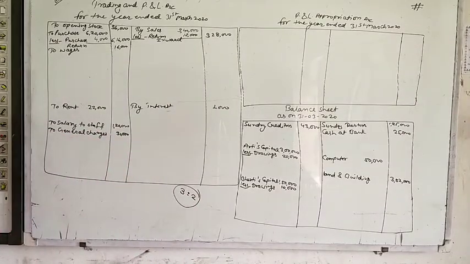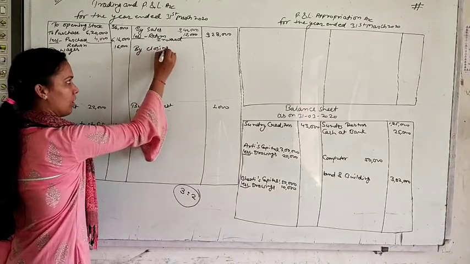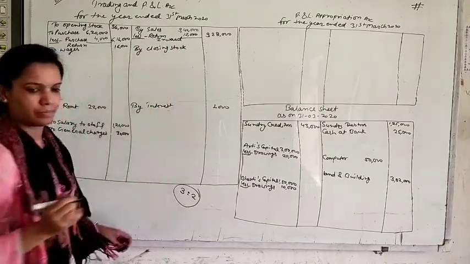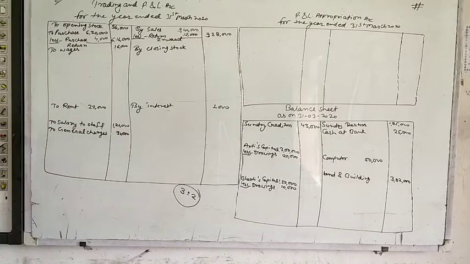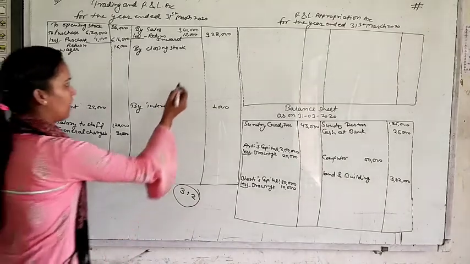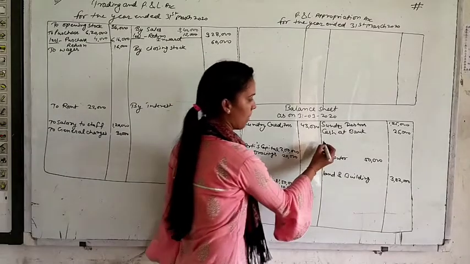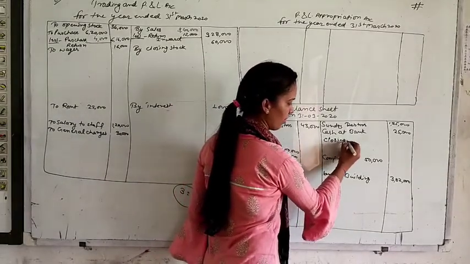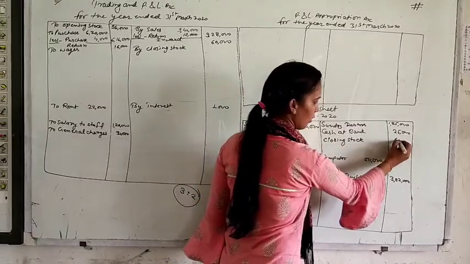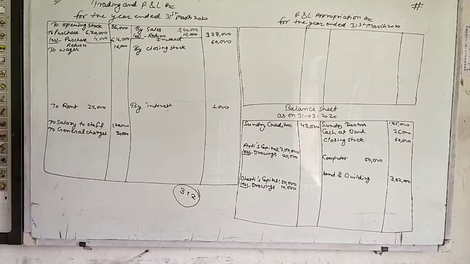Now let's move into the additional information. Stock on 31st March 2020 was valued at 60,000. This is the closing stock. So write here by closing stock. Yes, so amount of closing stock is 60,000 and the same closing stock will also be shown in the balance sheet. Closing stock 60,000.